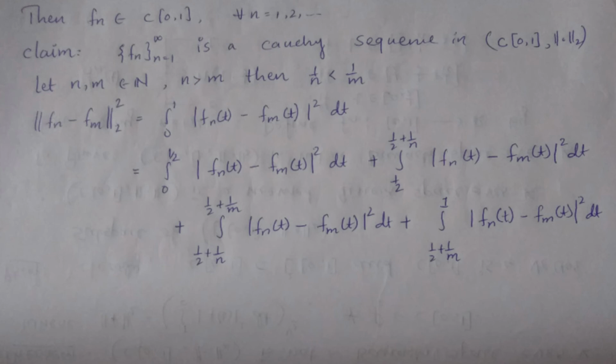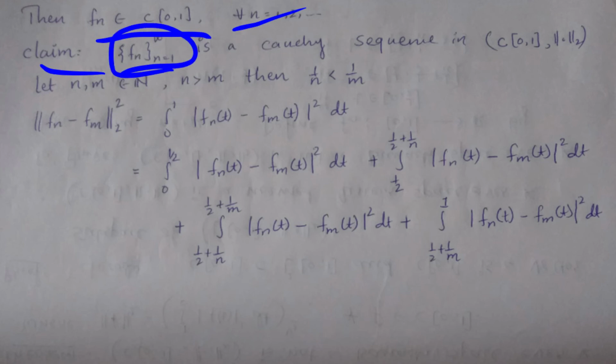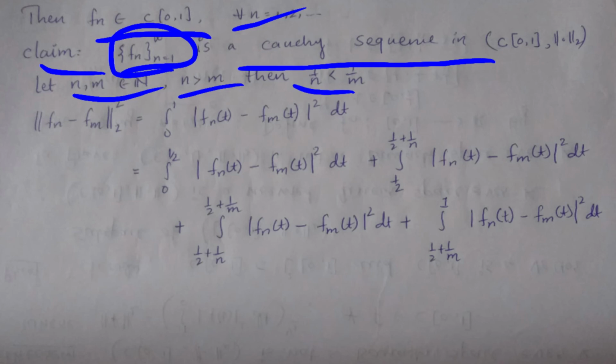Then we can say that fn is in C[0, 1] because the function fn is continuous with this partition. This is true for every n equal to 1 up to so on. So our claim is that fn is a Cauchy sequence in the space C[0, 1] with norm 2. For that, let m and n belong to the set of natural numbers, and we know that n is greater than m. So since n is greater than m, we can say that 1/n is less than 1/m.